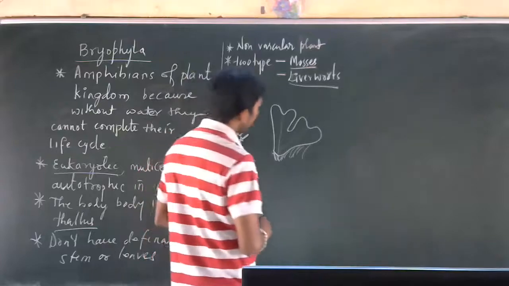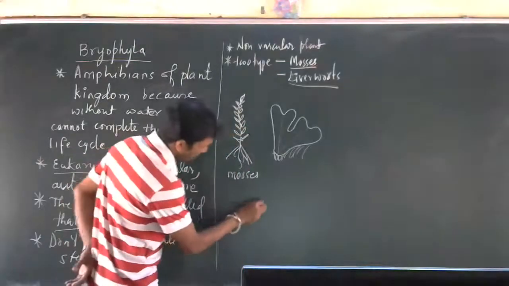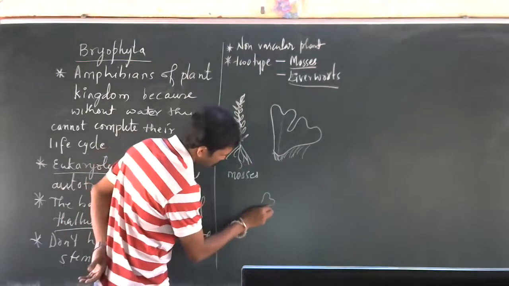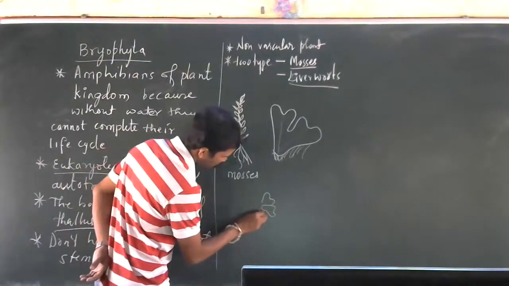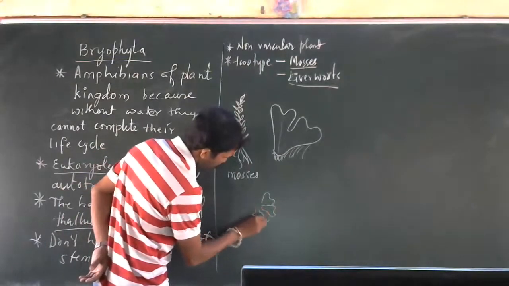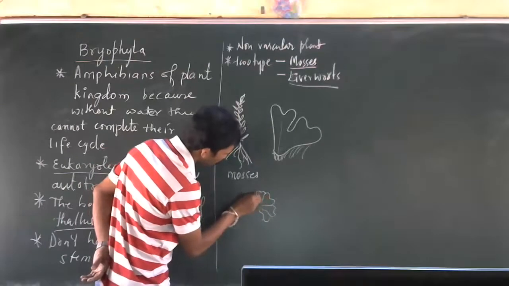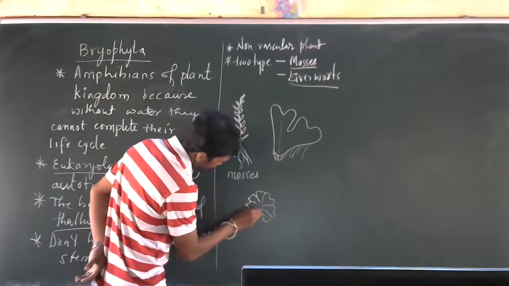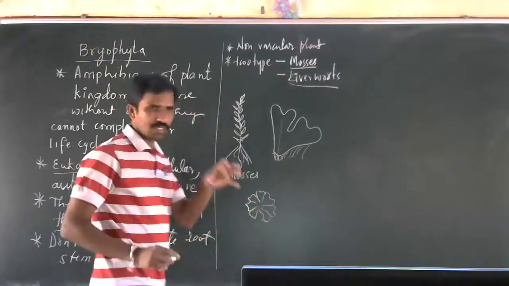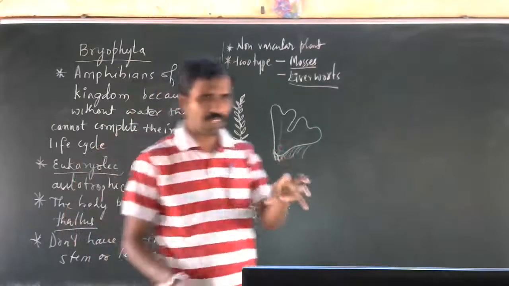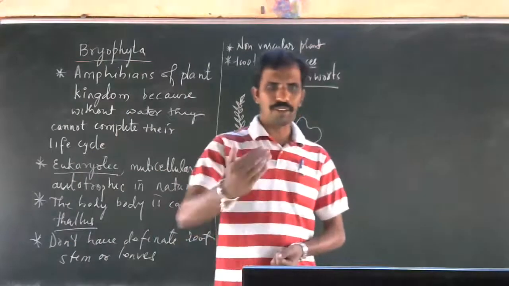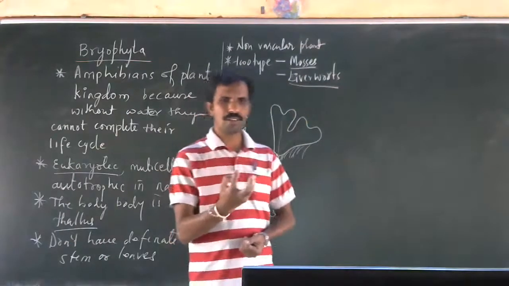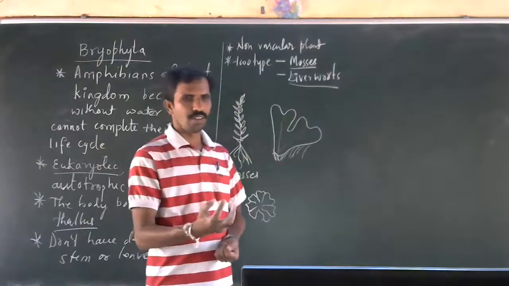In the rainy season, you may have observed this plant group, patches like this on wet soil or moist soil or in the garden.